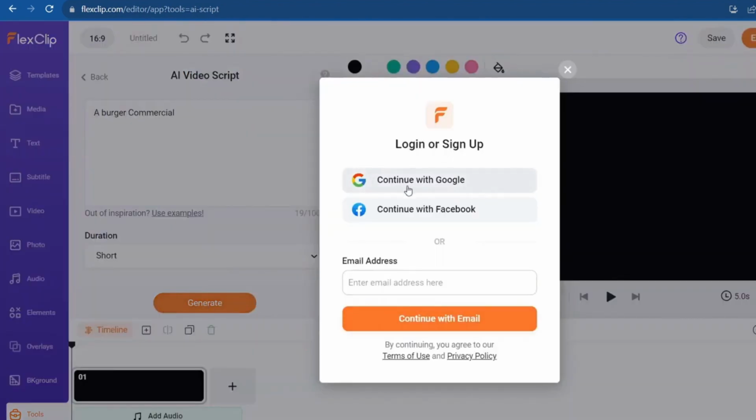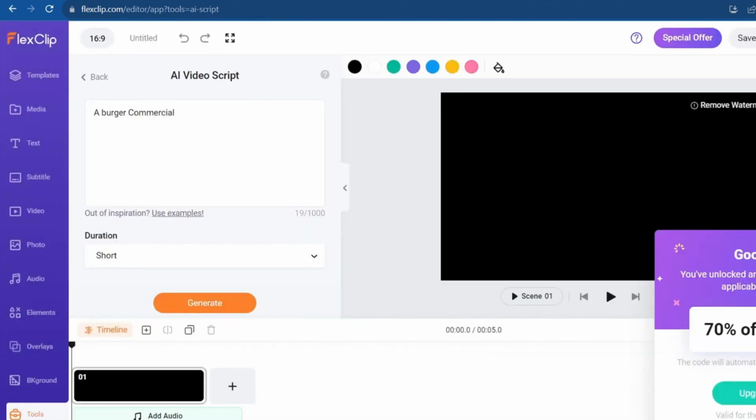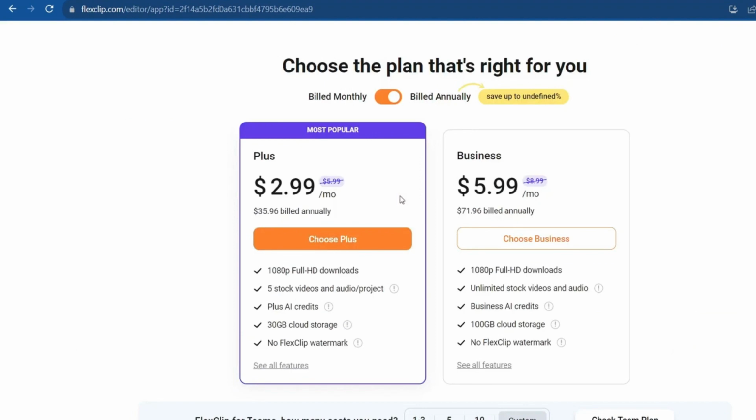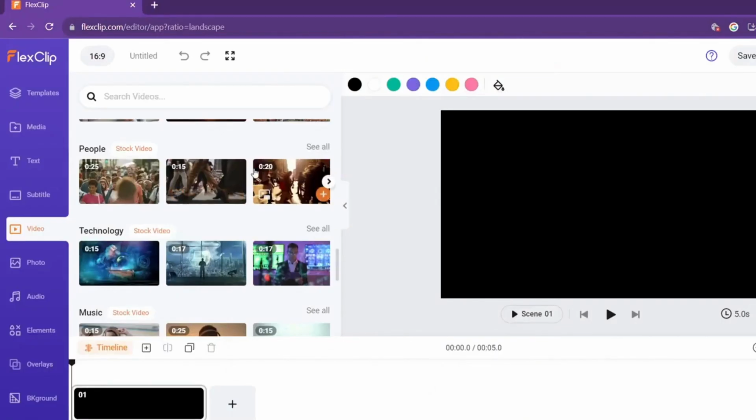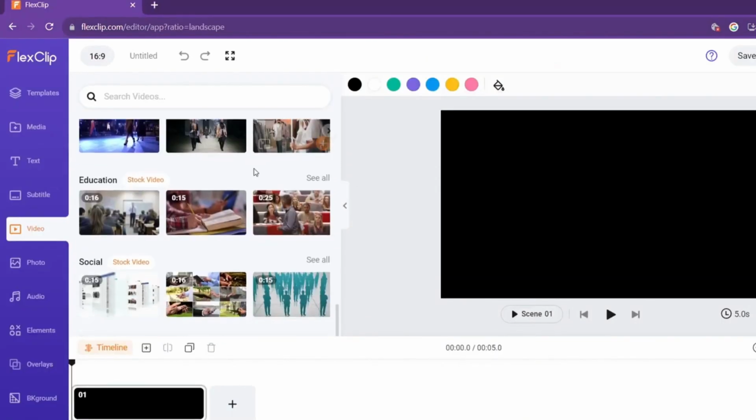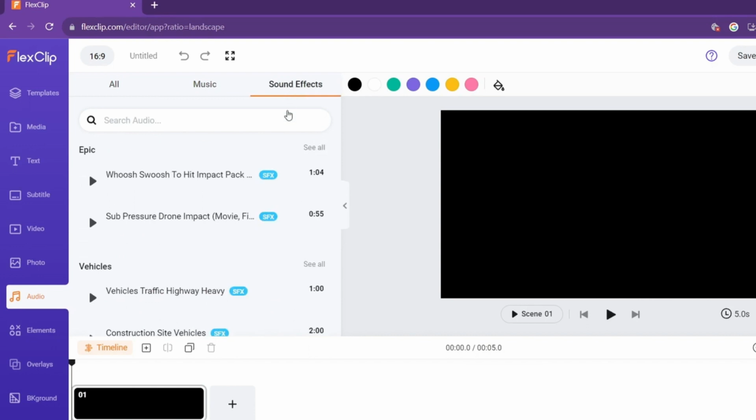Sign up with your Gmail, Facebook, or email ID. Oh, seems like they're giving a 70% discount. Let's see how much that would be. It's like $3 per month if it's billed annually. That's pretty cheap if you ask me, considering the fact that they are giving millions of stock footage, music, sound effects, and the AI tools. I actually got the Plus plan.